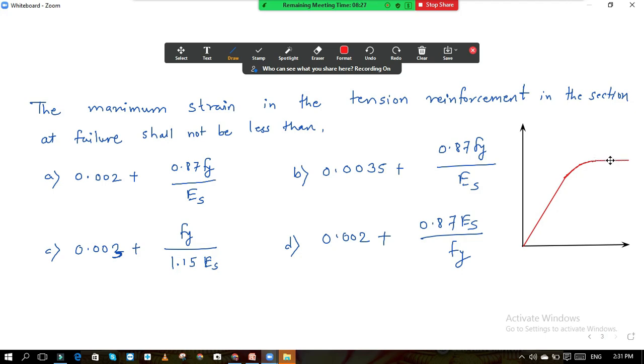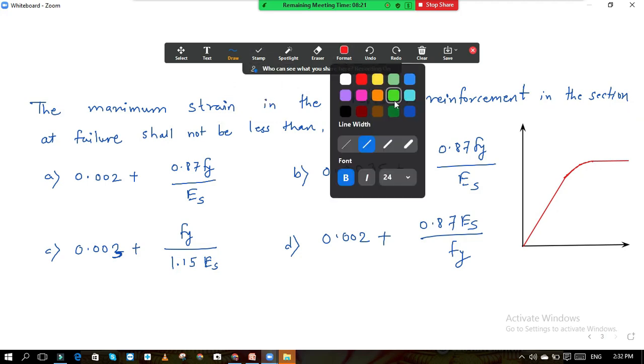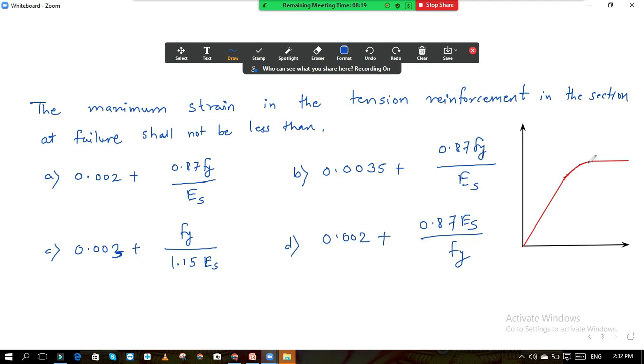From this point we drop a parallel line to this graph.